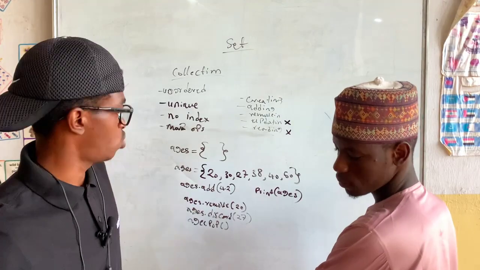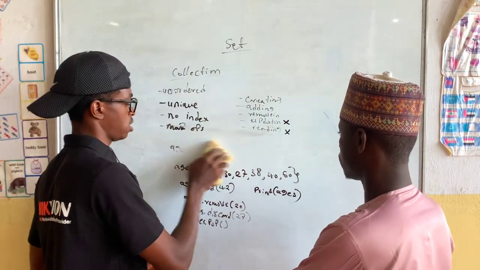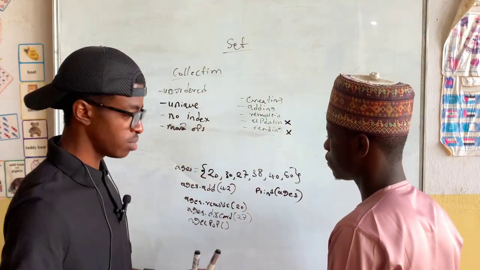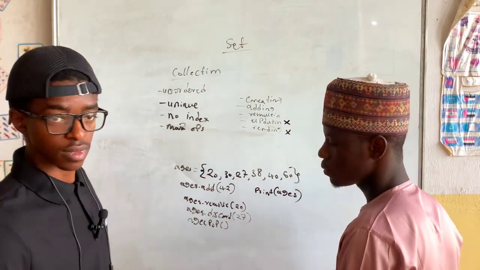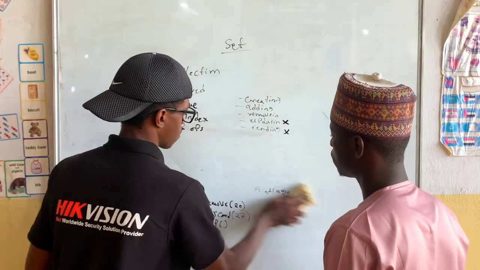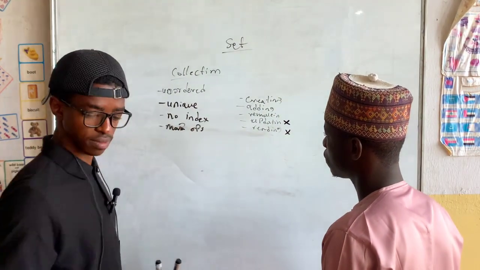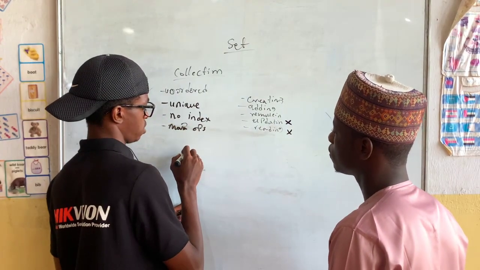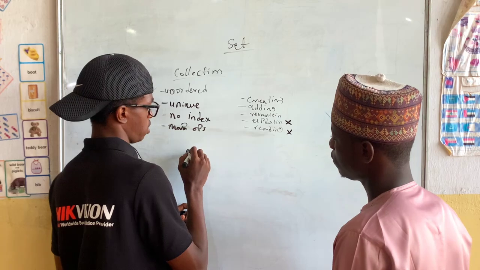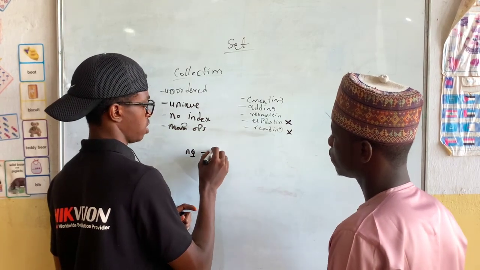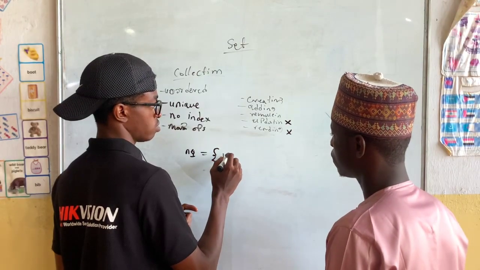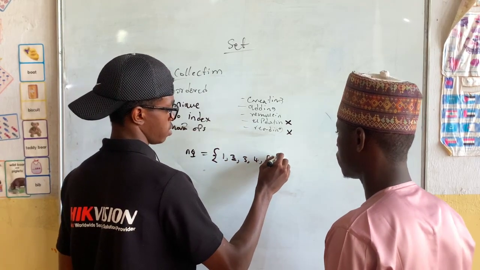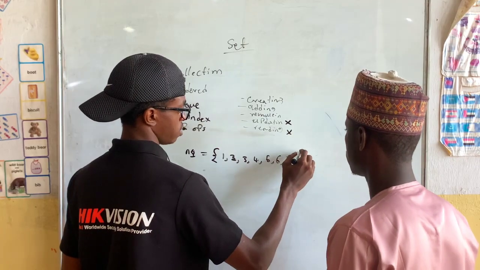Now let's have two sets. Let me call this one n1. It has 1, 2, 3, 4, 5, 6, 7, 8.